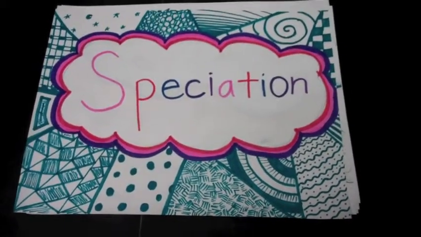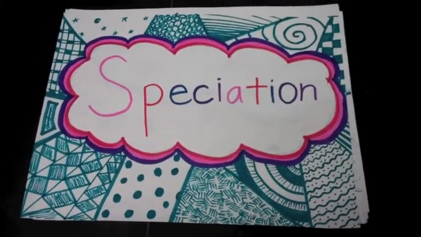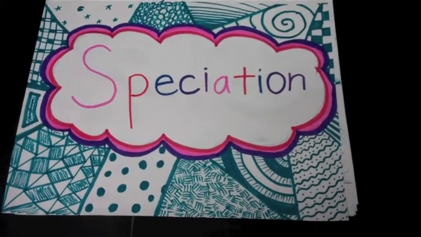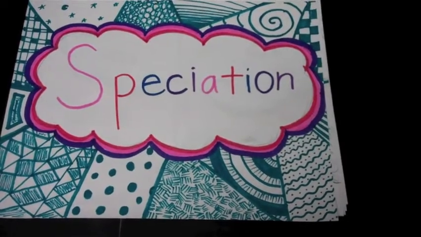So, what is a species? In the biological species concept, a species is defined as a population whose members can interbreed and produce viable, fertile offspring who are reproductively compatible.